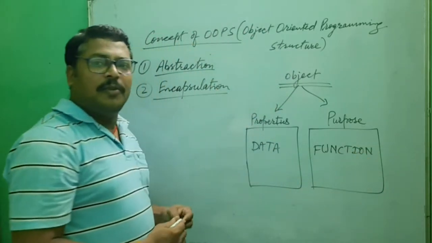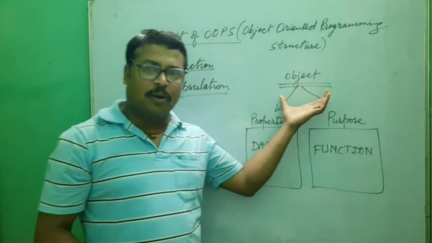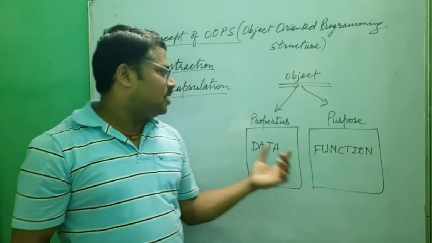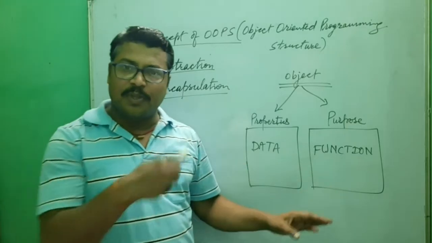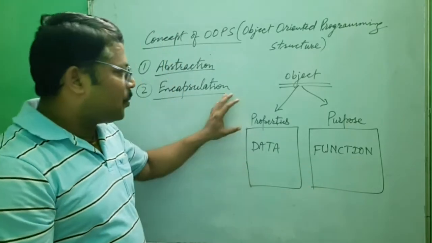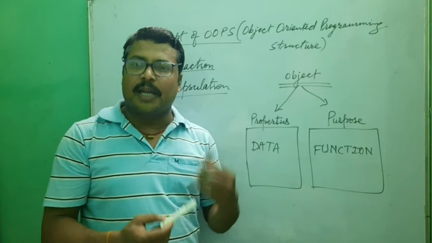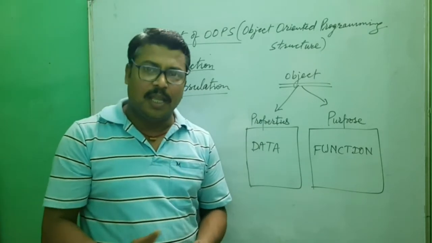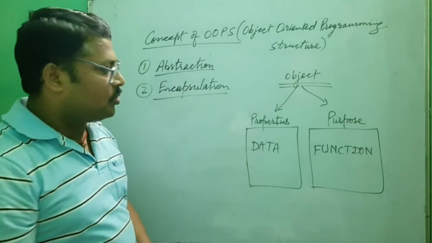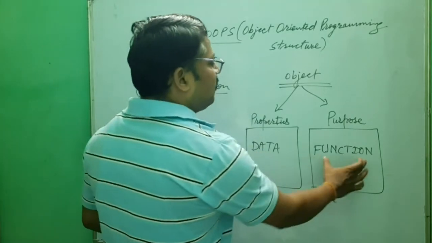So when we discuss any object it will have two things, first properties, second purpose. Purpose means behavior, work or action. Properties means quality and characteristics, which we can explain in terms of data. So two things will be there, data and functions.